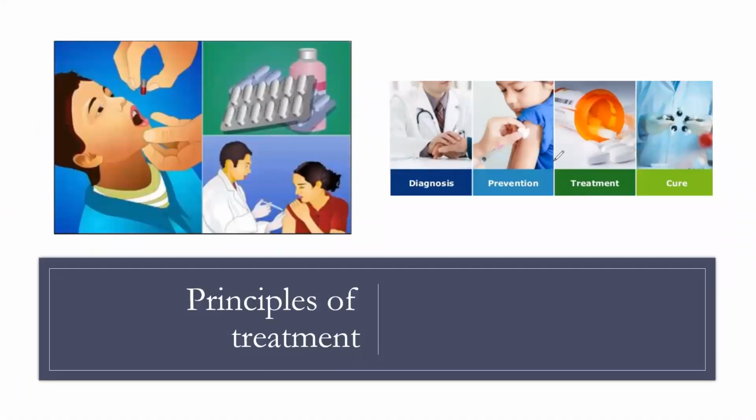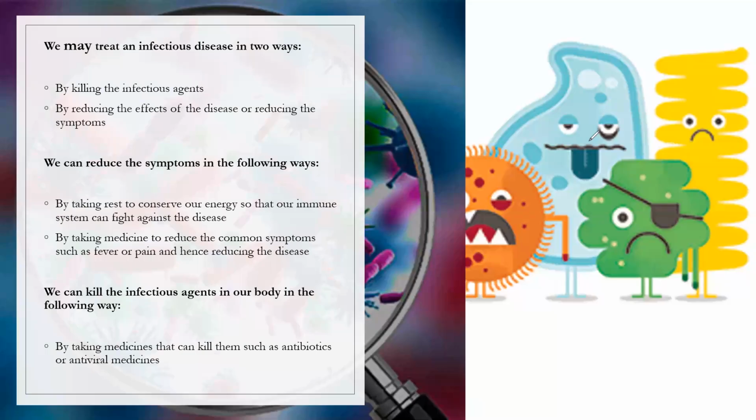Now moving ahead with the principles of treatment. The first thing is to diagnose, then comes prevention, treatment, and finally the cure of the disease. We may treat an infectious disease in two ways: by killing the infectious agent inside our body, or by reducing the effect of the disease, that is, reducing the symptoms.